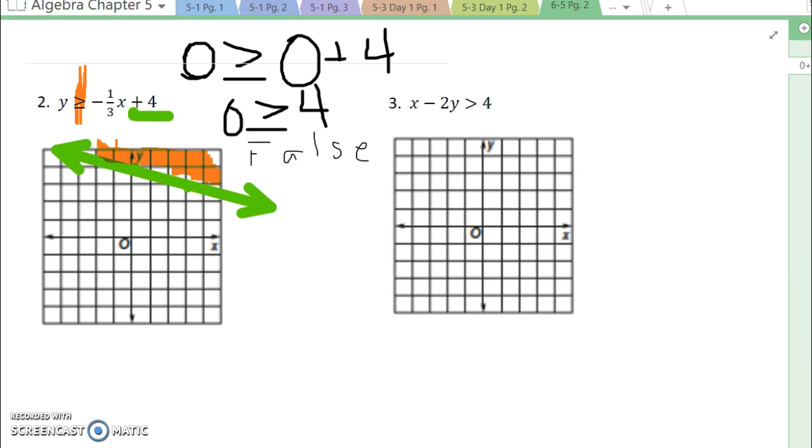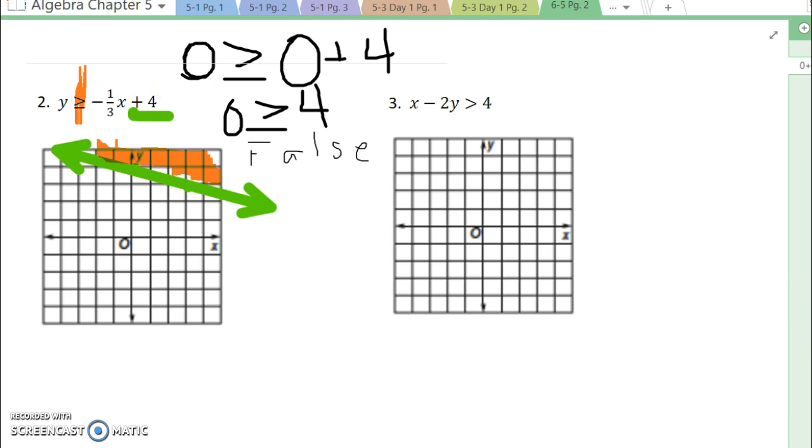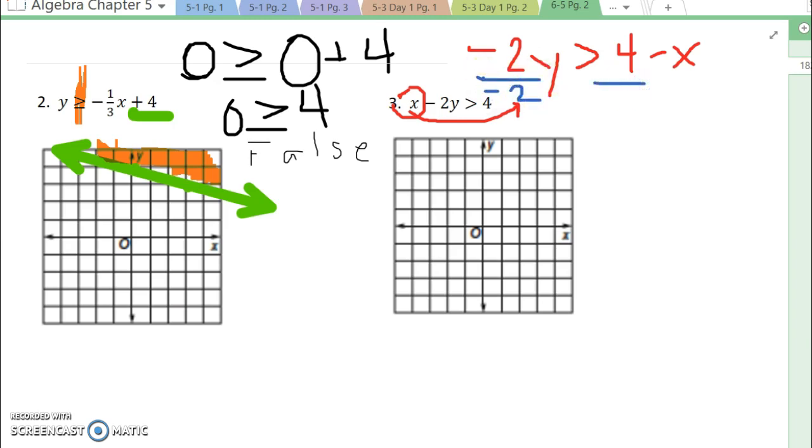All right, when I look at this next problem, my dilemma is that it's not in slope-intercept form. So I need to rearrange it so it's in slope-intercept form. So I know this x is going to have to be kicked over here. So that will leave me -2y is greater than 4 minus x. Now, it's still not in slope-intercept form because of that -2. So we need to make sure that we divide all of the parts by -2.